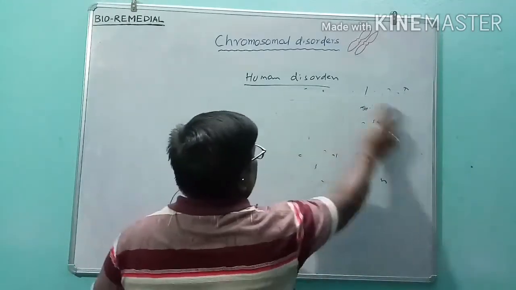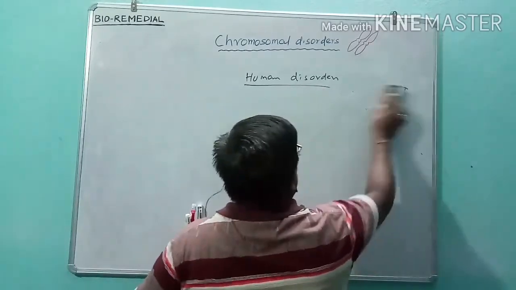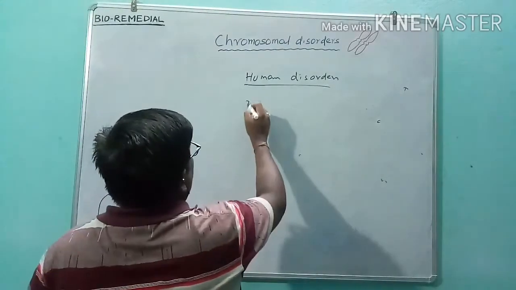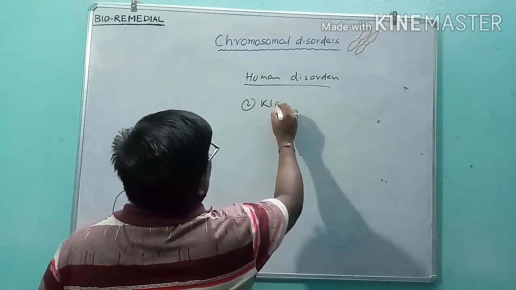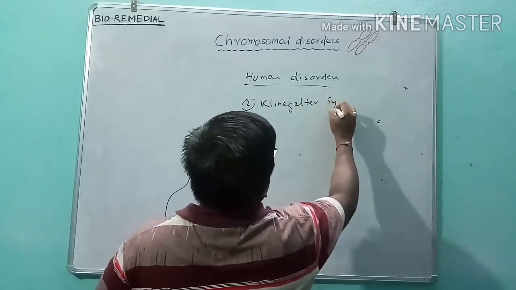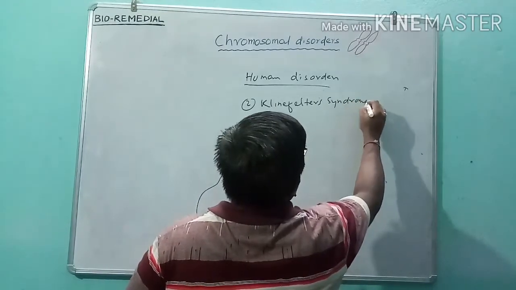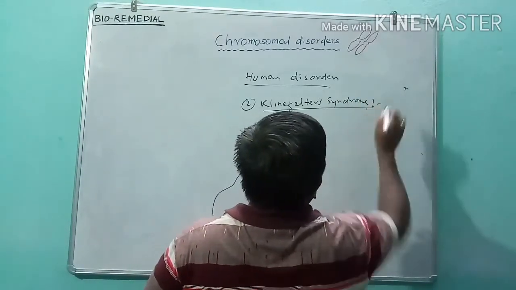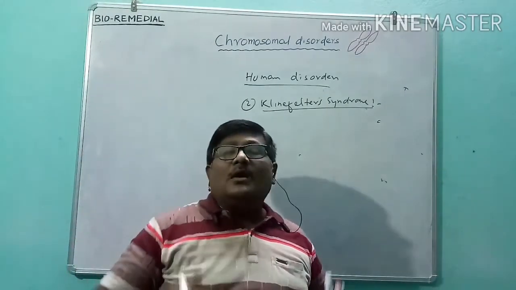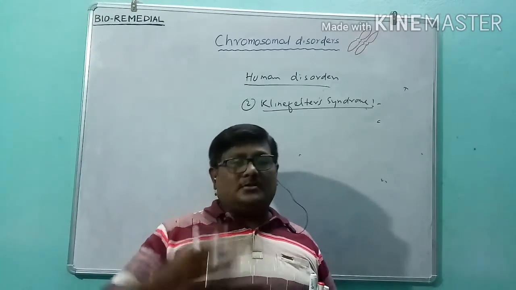The second type of disorder is Klinefelter syndrome. What happens in this syndrome? One extra X chromosome is added to the person.